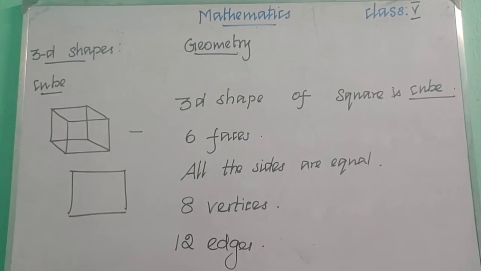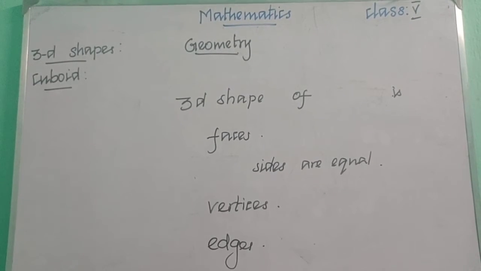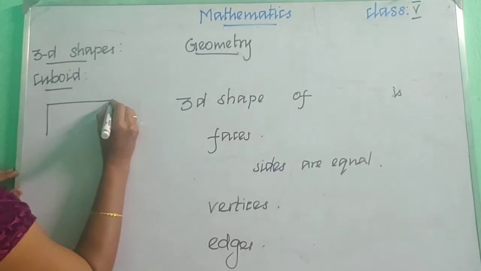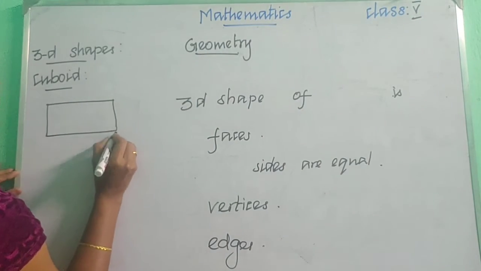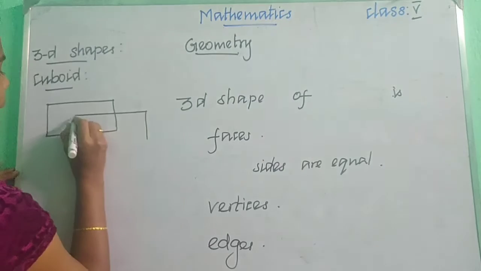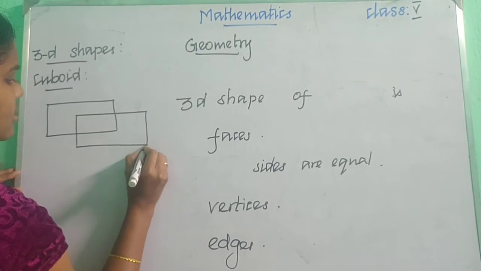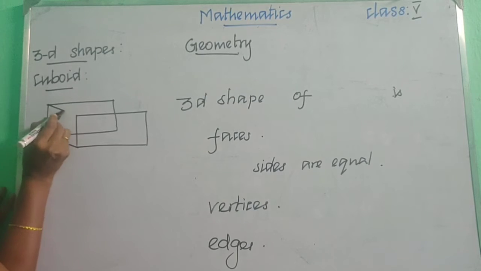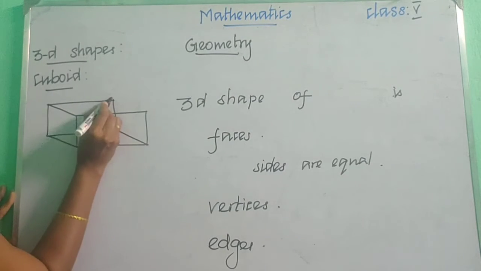Let us learn about cuboid. The next 3D shape we are going to learn is cuboid. Let me draw the cuboid shape. We need to draw a rectangle first. In that rectangle we are going to draw another rectangle on the top, and we need to join them, like this.